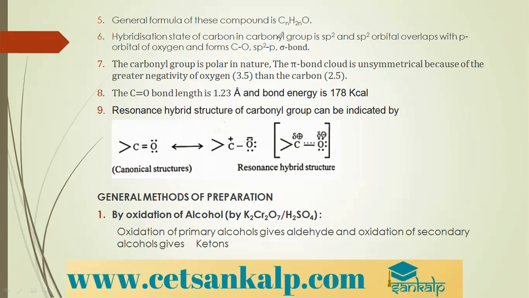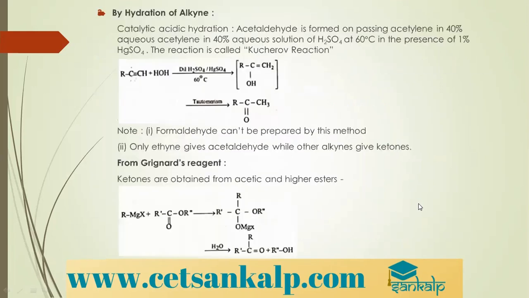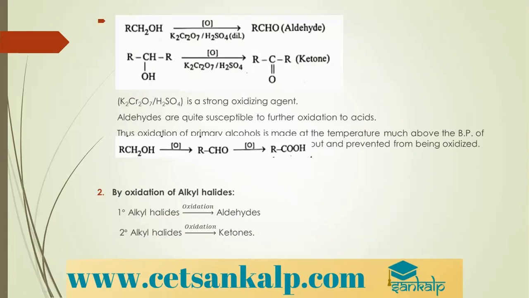Coming to the general methods of preparation of aldehydes. The first method is the oxidation of alcohol. Oxidation is nothing but addition of oxygen. So we add oxygen, or you can say by using oxidizing agents, we prepare aldehydes.